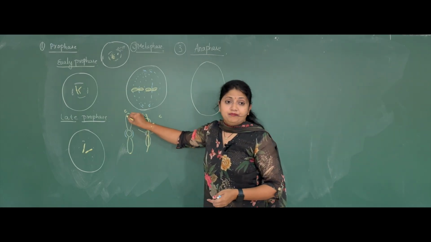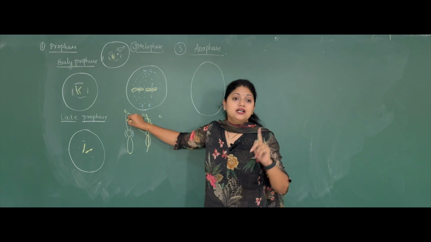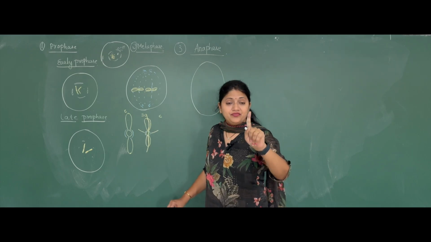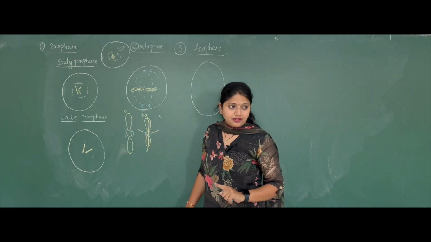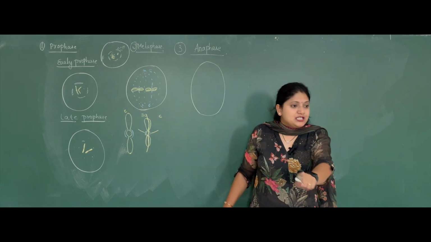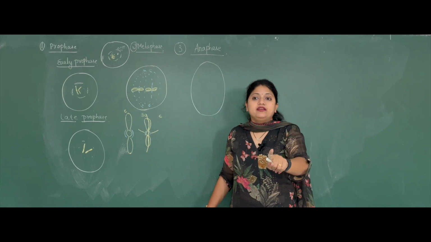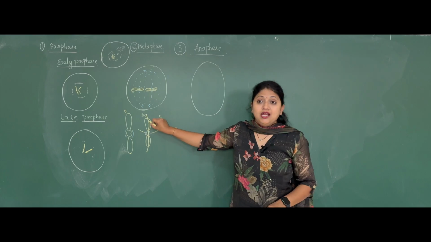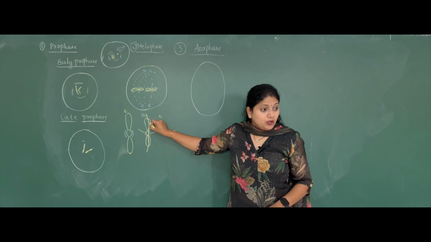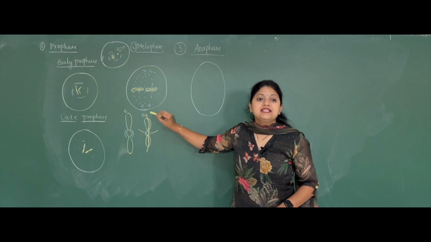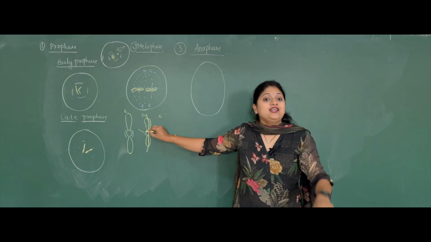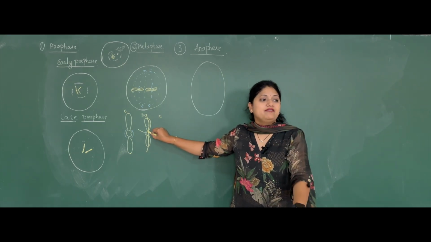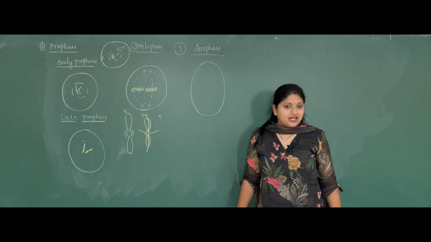So before the cell cycle, when the cell is in the G phase, or when the cell has just entered the S phase, the content of the chromosome is C. When the cell has completed S phase, the content is 2C. Till the metaphase, the content is 2C only. Prophase, content is 2C. Metaphase, content is 2C. Anaphase, the content is 2C only. Completion of the anaphase, the content is again C.